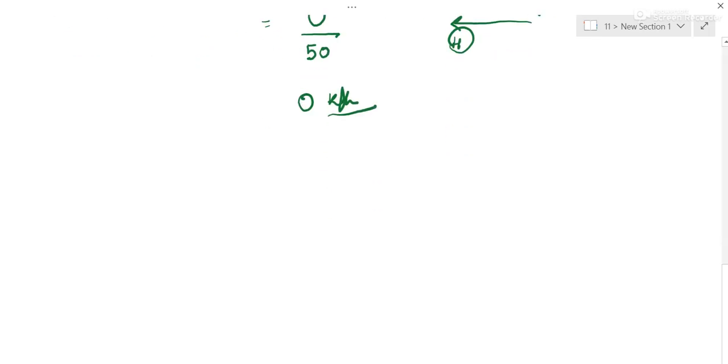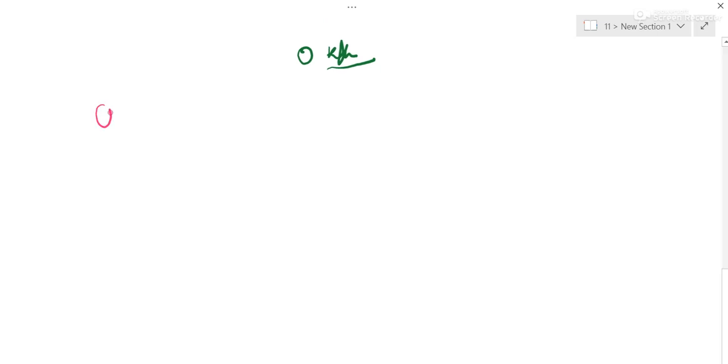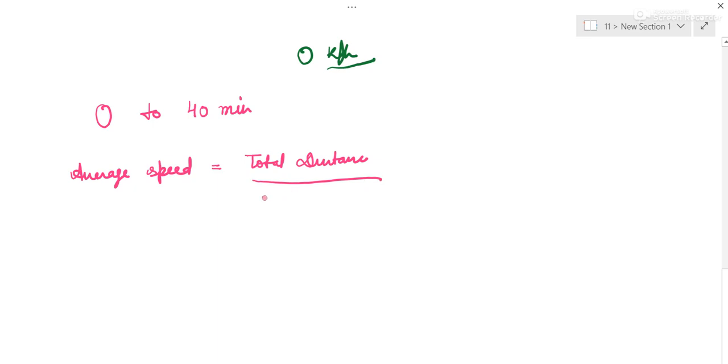Now in the last part, they have asked from 0 to 40 minutes. So for 0 to 40 minutes, first is average speed. Average speed is total distance by total time.